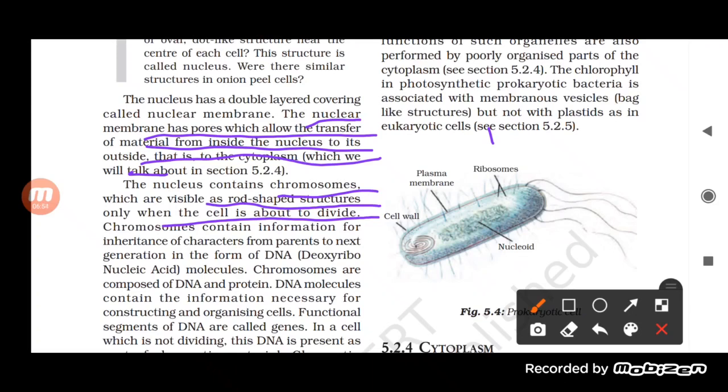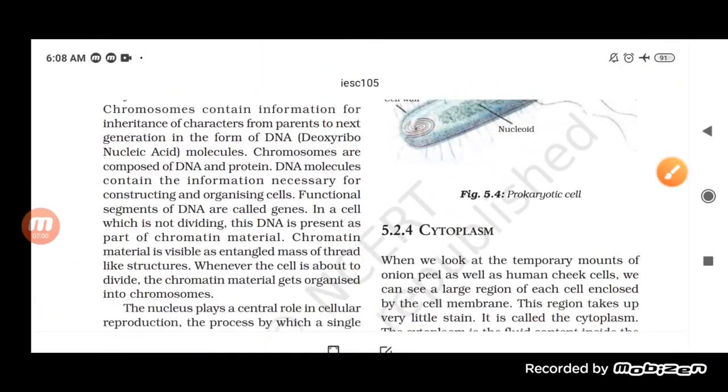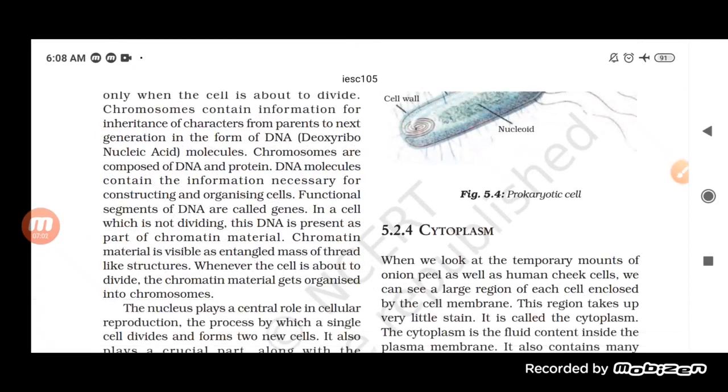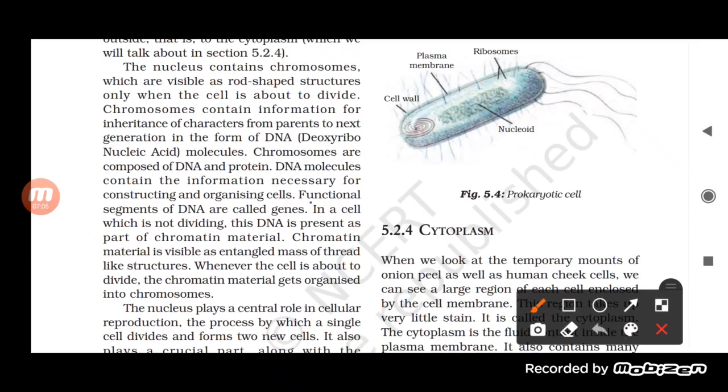Now the functional segment of a DNA is called a gene. This DNA also consists of segments, and we call them genes. It's really important to know that the functional segments of DNA are called genes.